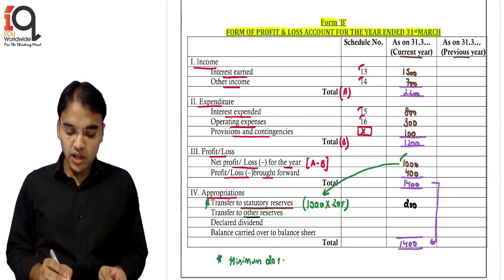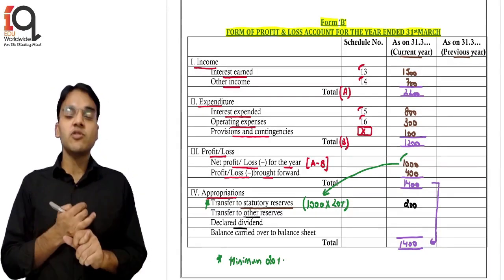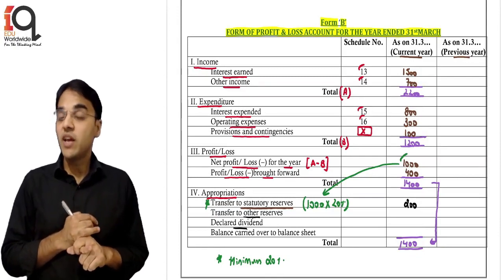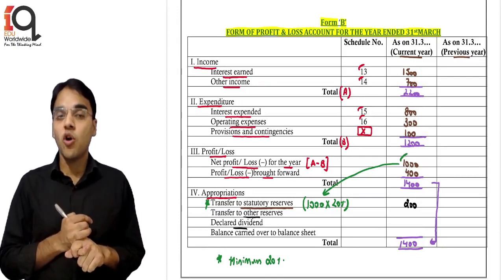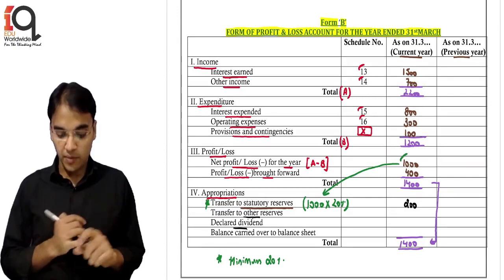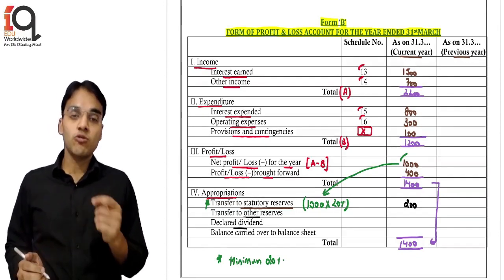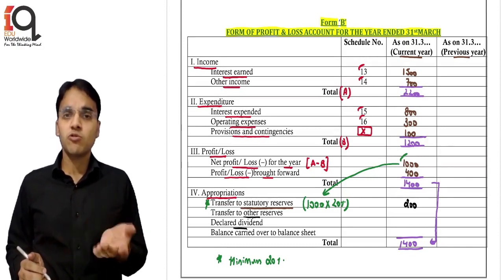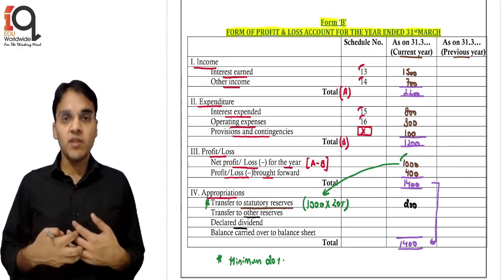Then transfer to other reserves or declare dividend. For other reserves, obviously the question will specify. We have to remember this statutory reserve always, because that's a legal requirement. For other reserves, the question will specify 5%, 3%, and that will always be of again 1000.